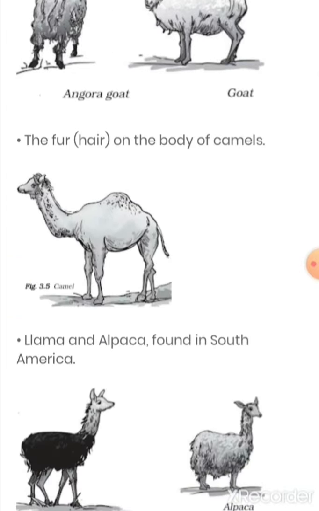Now the next is the camel. This is also one of the animals of India, and camels have lots and lots of hair on their body.